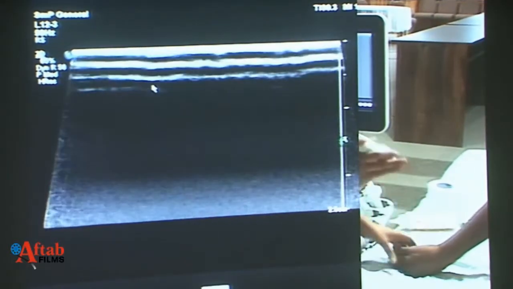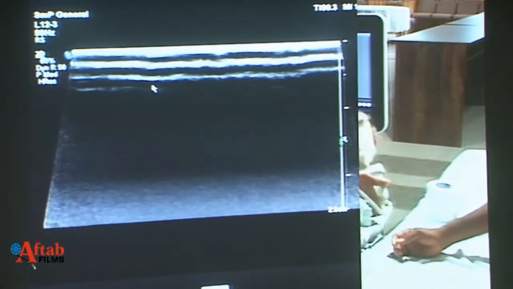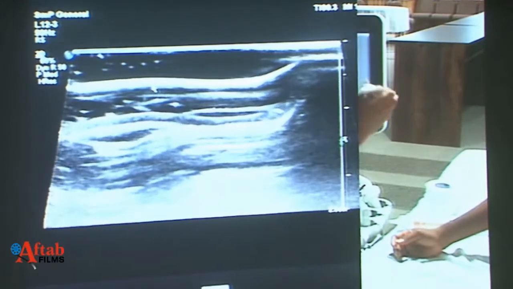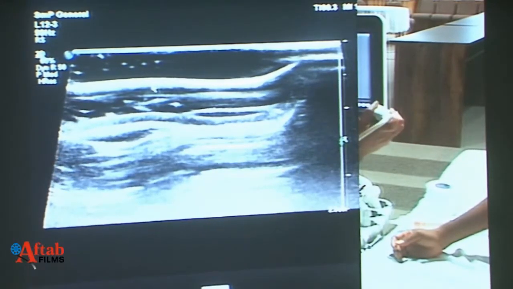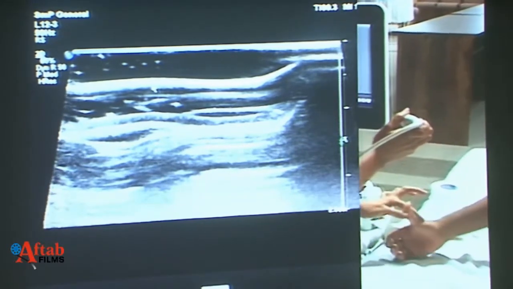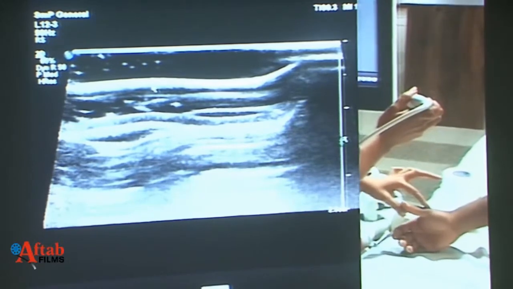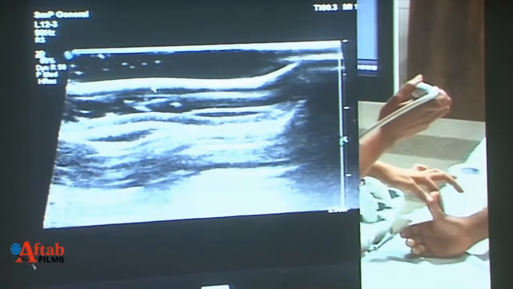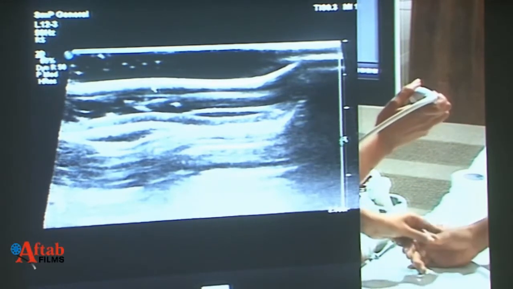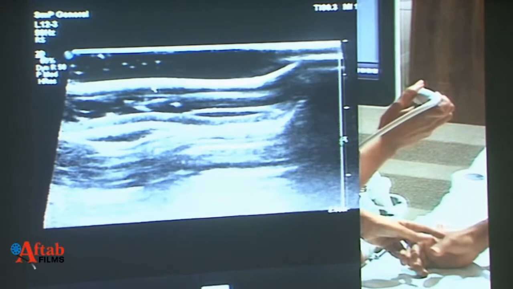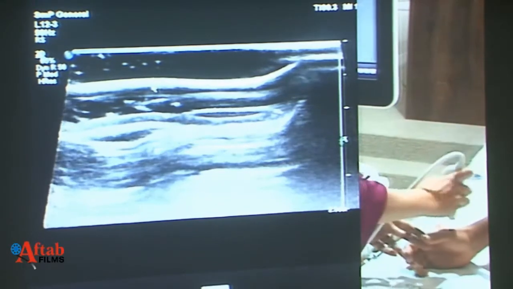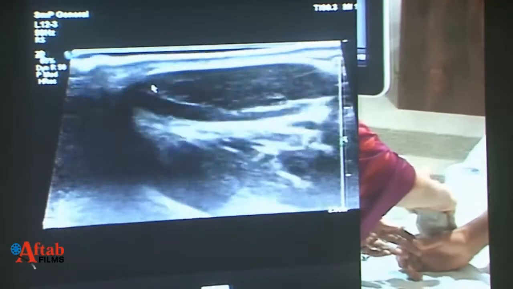The other thing that probably yesterday skipped was a very nice ligament called the ulnar collateral ligament. What is the significance? It's also called the gamekeeper's thumb, or skier's thumb, where there is a fall and a hyperextension injury, which actually tears the ulnar collateral ligament, which is present more on the dorsum rather than on the volar or palmar side. And how we evaluate for that is a probe orientation.